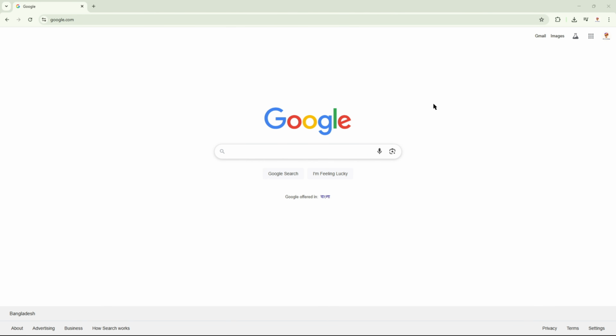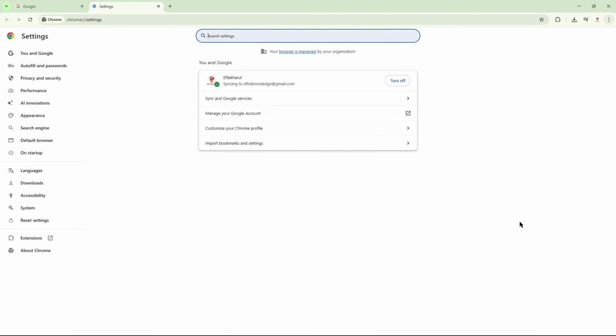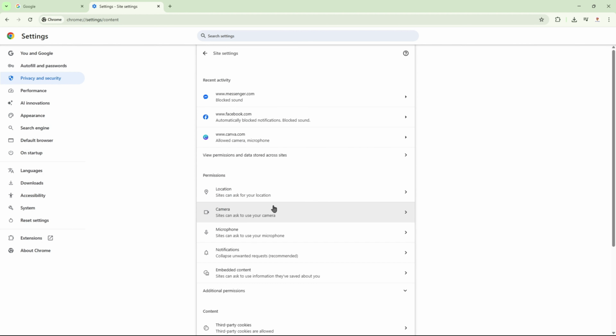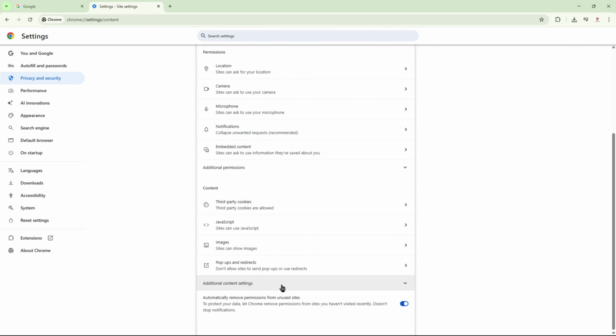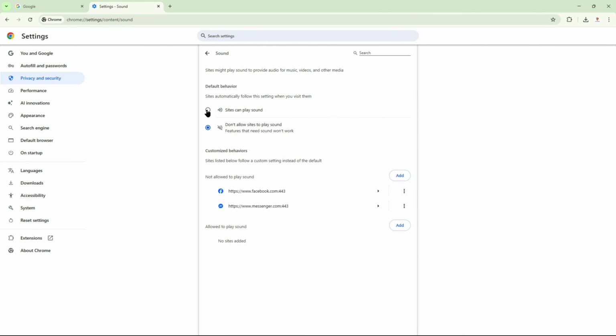First, open the Google Chrome browser and click on the three dot icon. Then click on Settings. Now click on Privacy and Security and then Site Settings. Now scroll down, click on Additional Content Settings and select Sound. Now enable "Sites can play sound." And in this place, if you have any Not allowed site, then click on this three dot icon and remove it. By following this easy tutorial, you can easily fix no sound in Google Chrome.